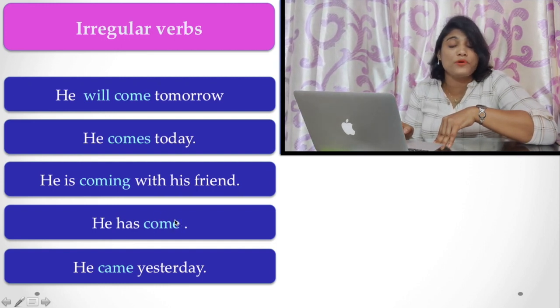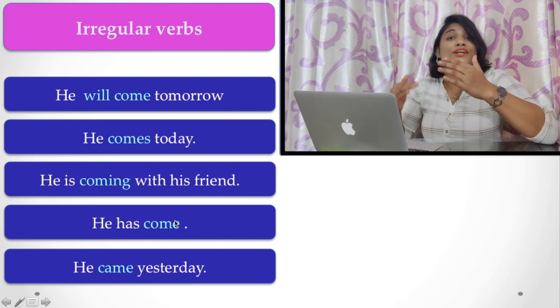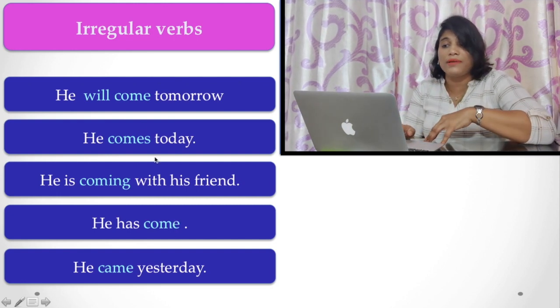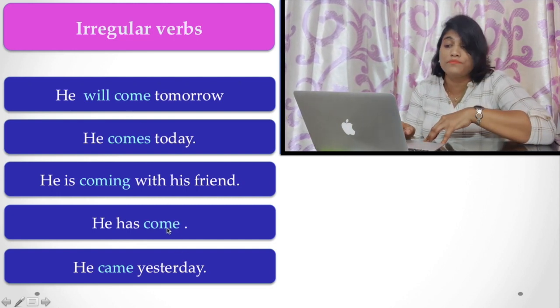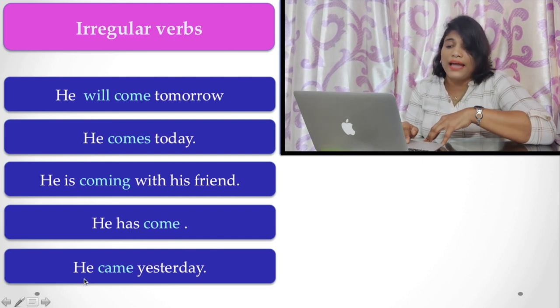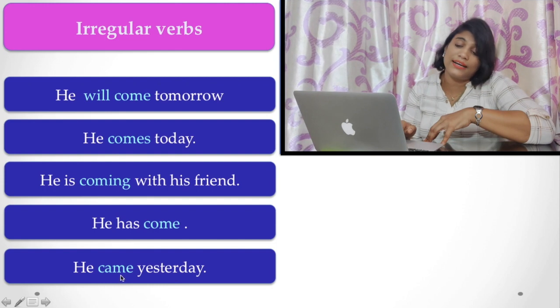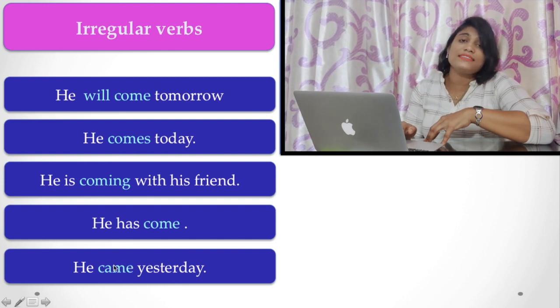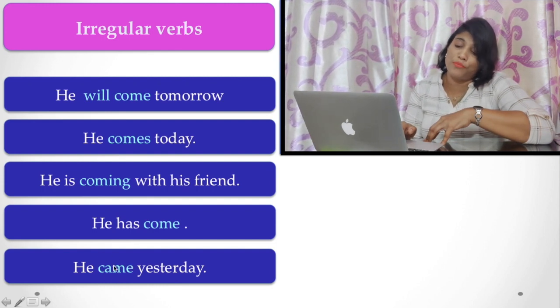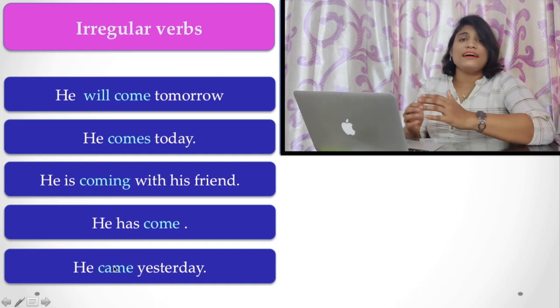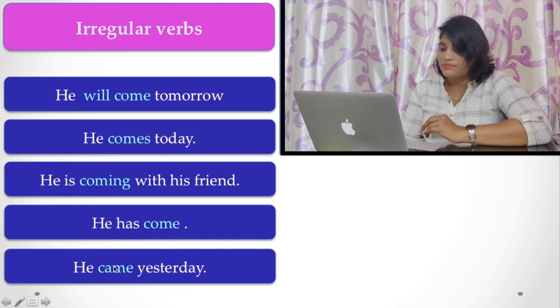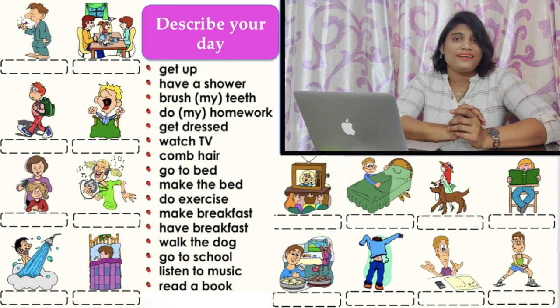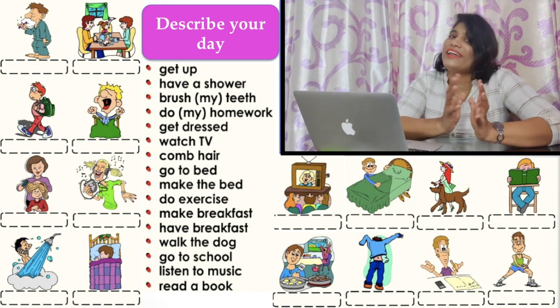Here the participle form is neither en nor ed. It is come, like the base form, but it is the participle form. And he came yesterday, that is, came is the second form or the past form of the verb. These are the examples.